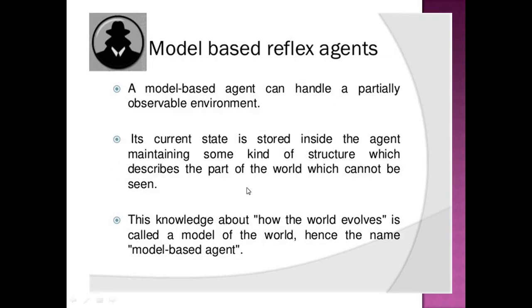The second agent, we call it the model-based reflex agent. It handles a partially observable environment. Its current state is stored inside the agent, maintaining some kind of structure which describes the part of the world which cannot be seen. This knowledge about how the world evolves is called a model of the world. Hence the name model-based agent. To put it in simple words, when compared to the simple reflex agent, it collects some past history and forms a structure or model, and then the particular agent will act upon it.